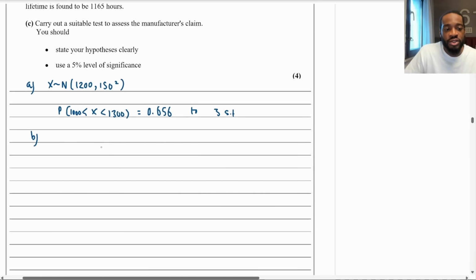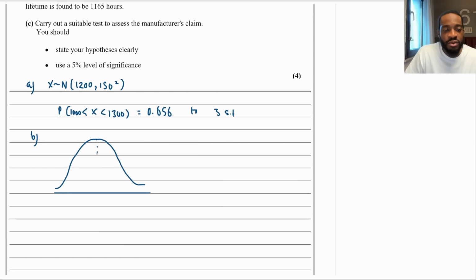So what I like to do with these questions is draw the distribution, okay? We just draw a curve. You don't have to, but I like to. It just helps me visualize the questions better. So I've got this here. The mean is 1200.